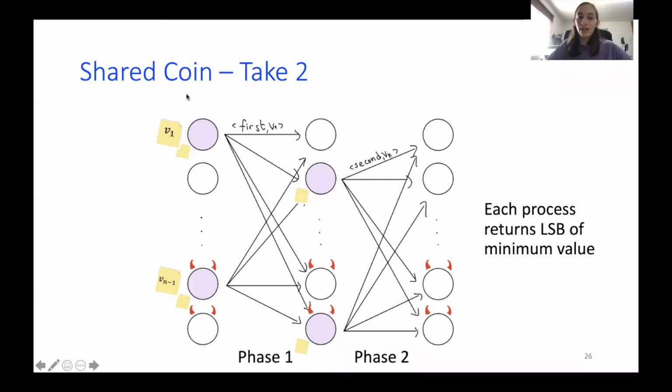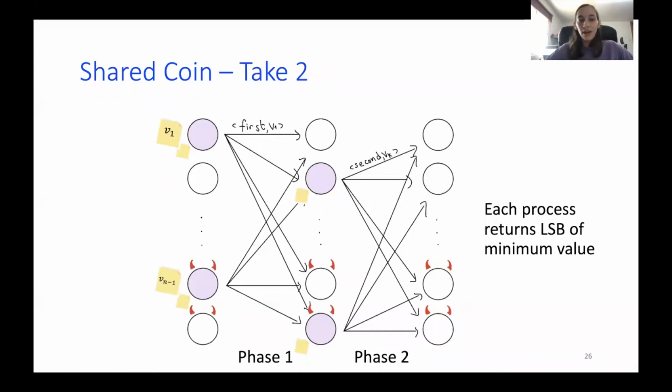Here I colored the committee purple. So this one is in the committee and this one is in the committee, and the white ones aren't. The way processes elect themselves is also using VRFs. This was also done in Algorand. We have validated committee sampling. Each process can locally, again, toss this random value, and by the value, if it's below some threshold, it is elected and has a proof of its election. And if it's not, then it cannot pretend to be part of the committee.